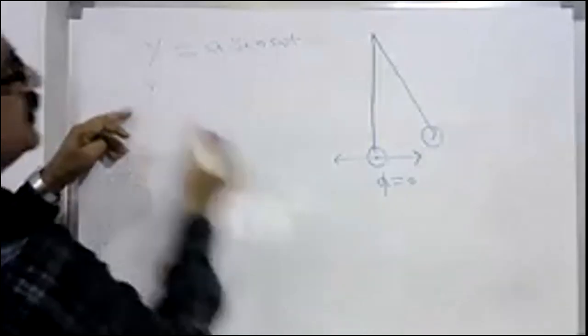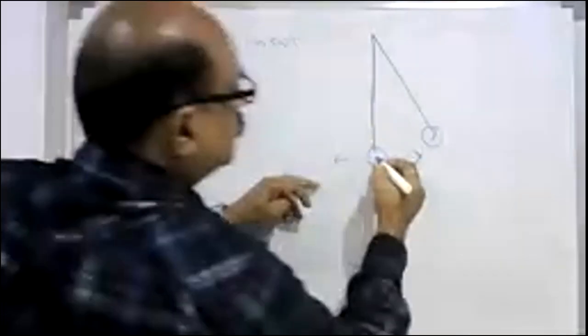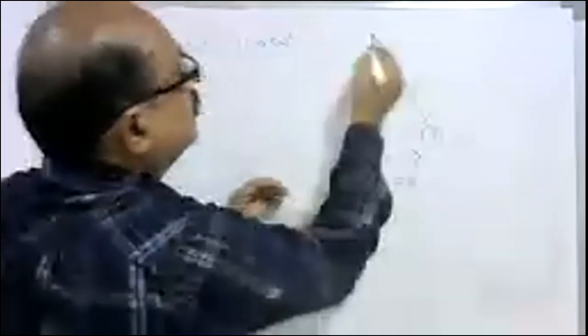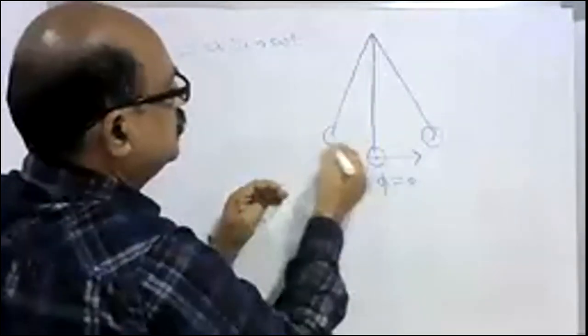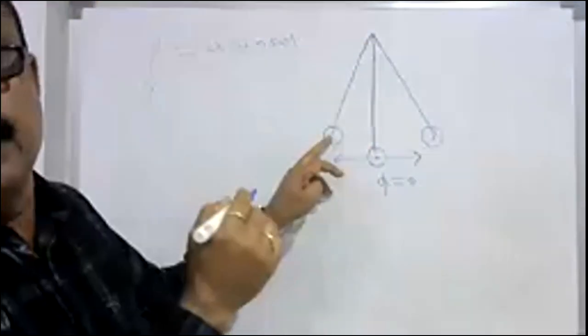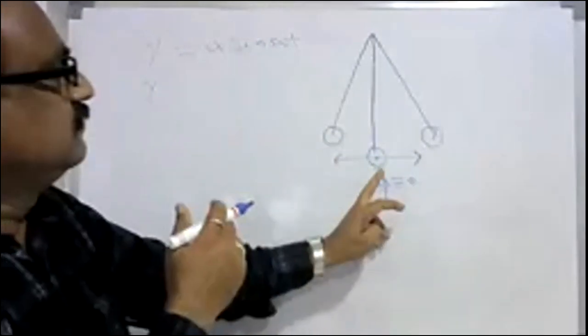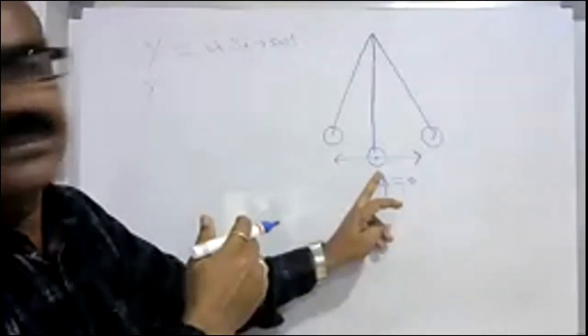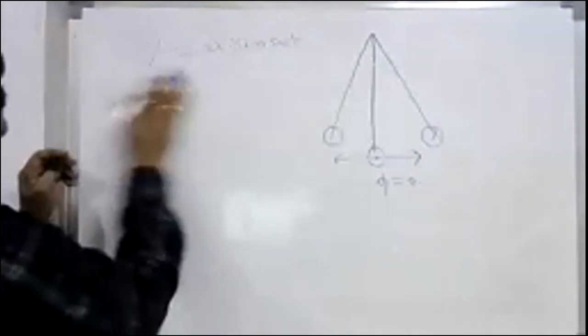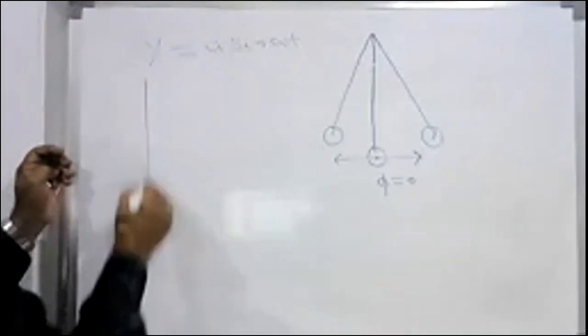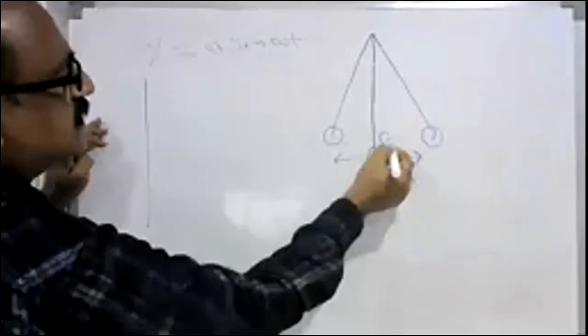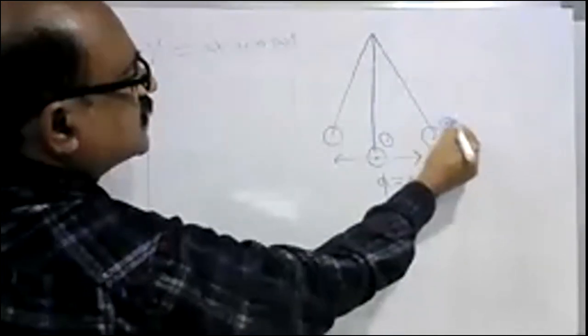So, if this is leading ahead, this can be also a phase of pi by 2, but it is lagging when compared with this one, mean position. So we can show the difference among these three. The first one, say I consider this is first one, this is second one, this is third one.